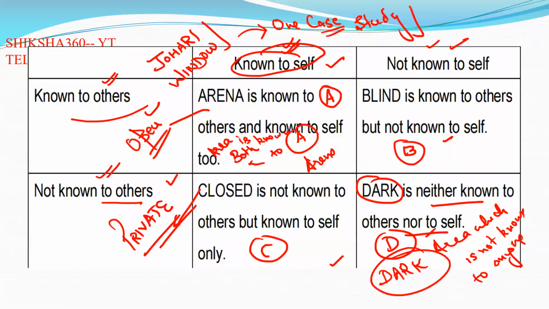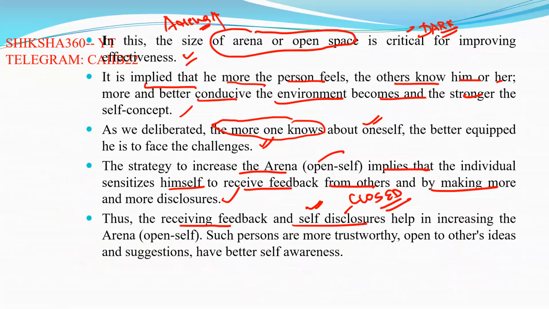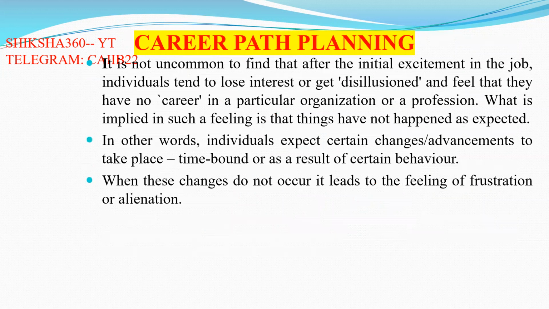After that, we discussed the four windows in it: arena, blind, closed, and dark. Here we discussed which window we have to increase so that it is easier for us to live in society and lead a fruitful life. So this is the concept of the Johari window. Today we will not discuss more because of time constraints.